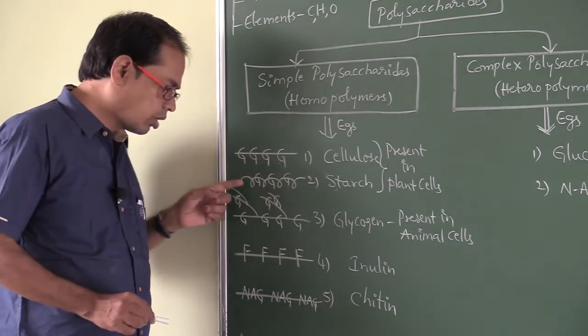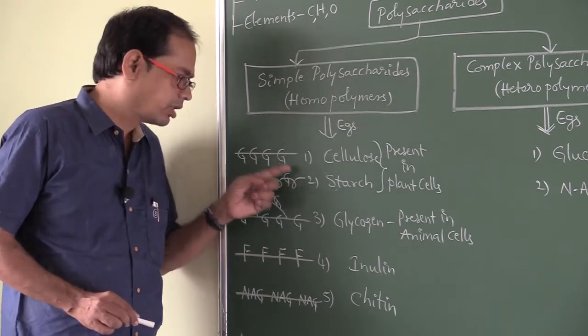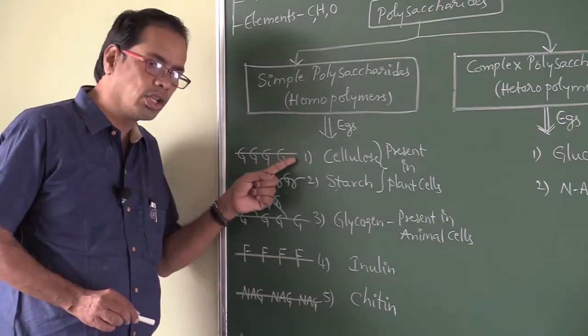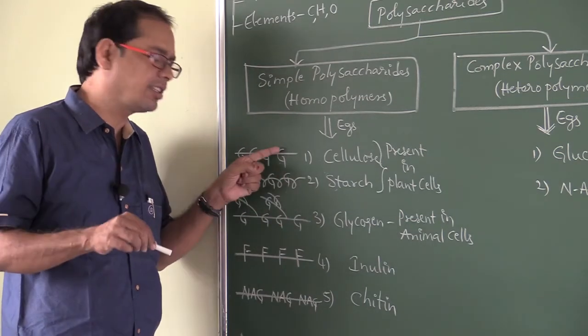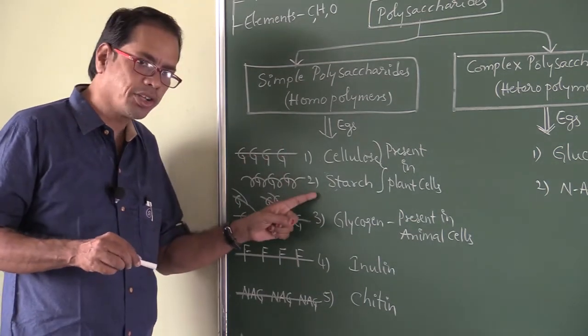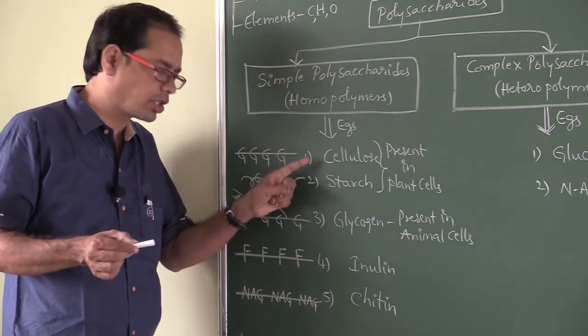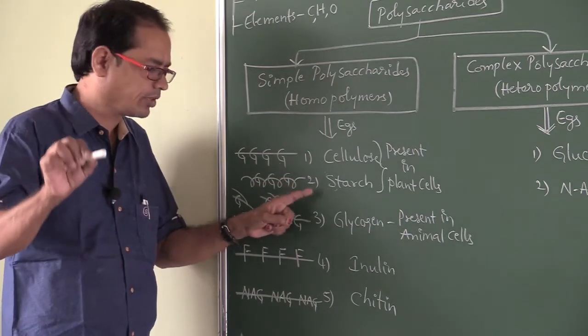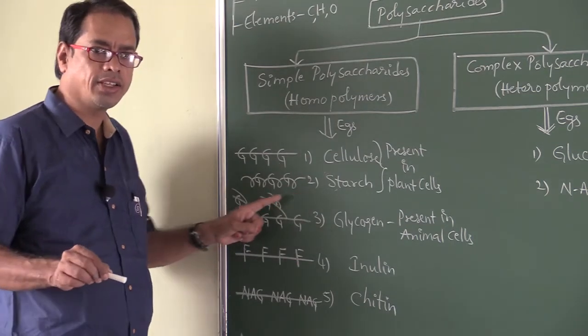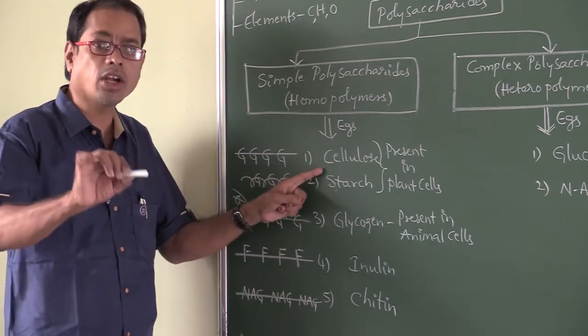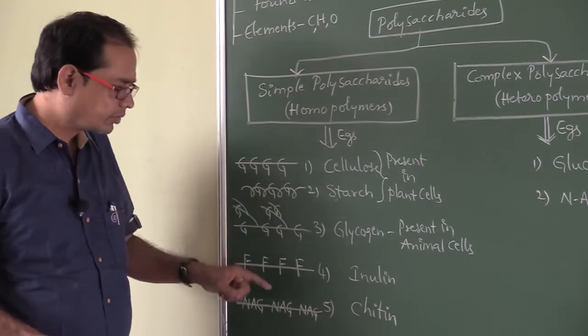Starch is also a polymer of glucose. Then what is the difference? Cellulose differs from starch in lacking helices. Starch differs from cellulose in having helices.